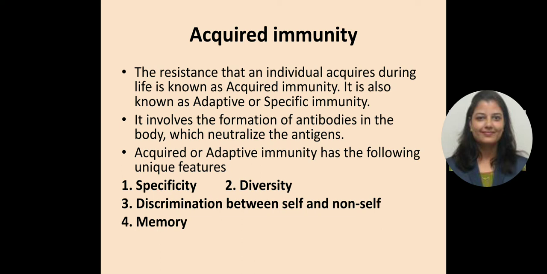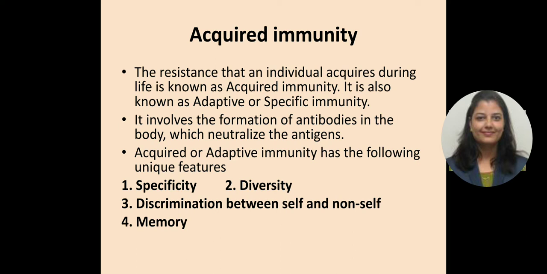And number 4 is memory. When the immune system encounters a specific kind of foreign agent for the first time, it generates an immune response and eliminates the invader. This is called the first encounter. So once it identifies some foreign agent the first time, it will generate an immune response and it will remain in its memory for future. So when the same kind of foreign antigen or foreign particle invades the body again, they would be able to identify it.